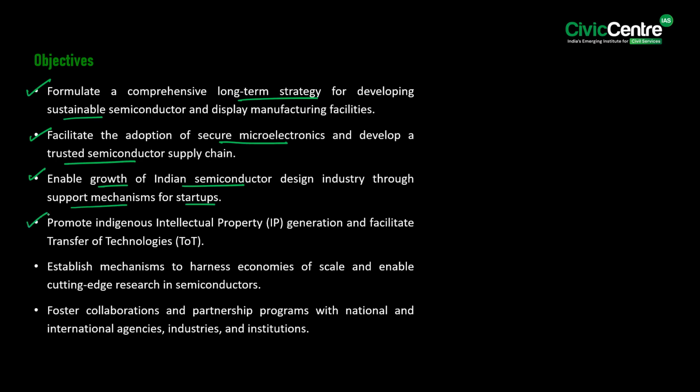Then, to promote indigenous intellectual property generation and facilitate transfer of technologies. Further, to establish mechanisms to harness economies of scale and enable cutting-edge research in semiconductors. And lastly, to foster collaborations and partnership programs with national and international agencies, industries, and institutions.